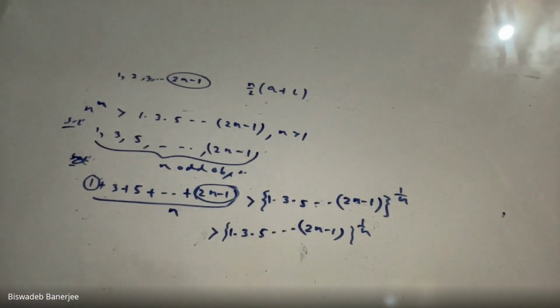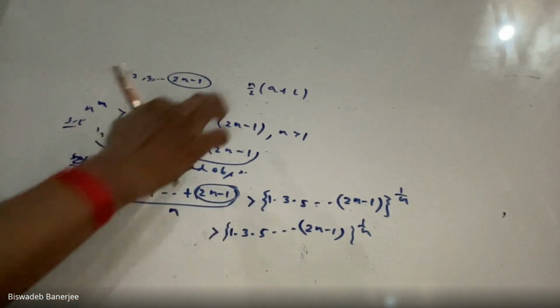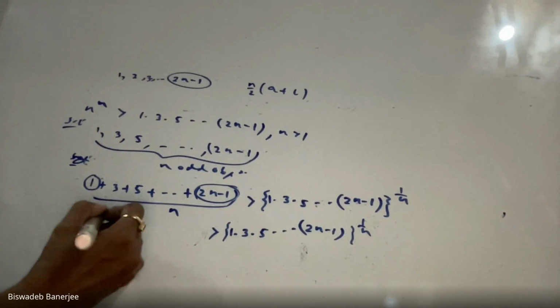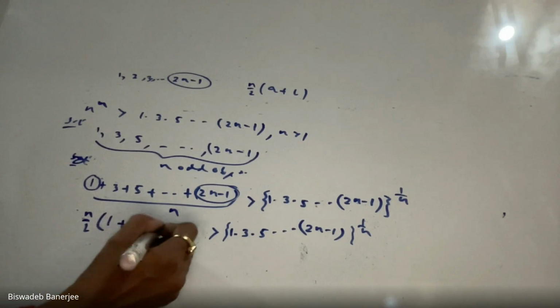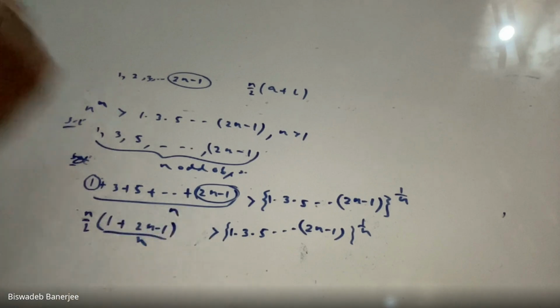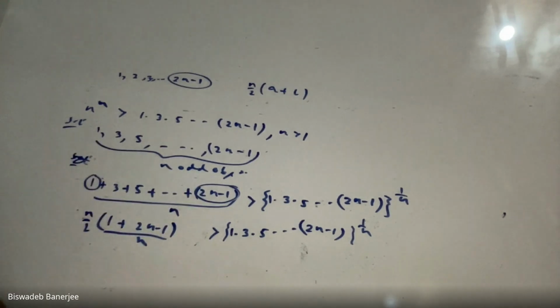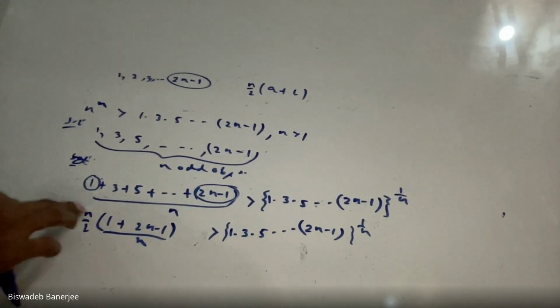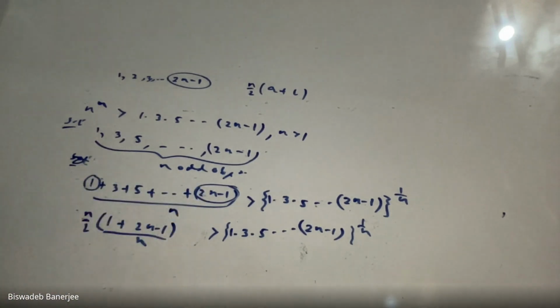So there is my AP. What is the sum of this AP? The sum of this AP is n by 2 into first term plus last term, and there is another n in the denominator. The sum of this numerator is n by 2, first term is 1, last term is my 2n minus 1.